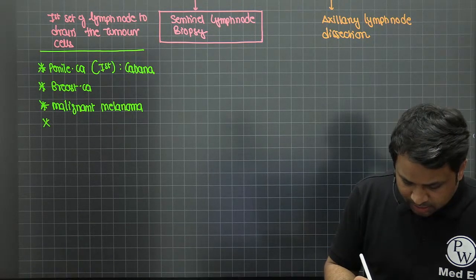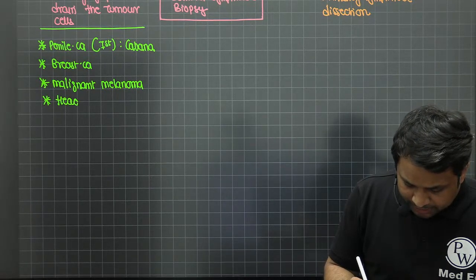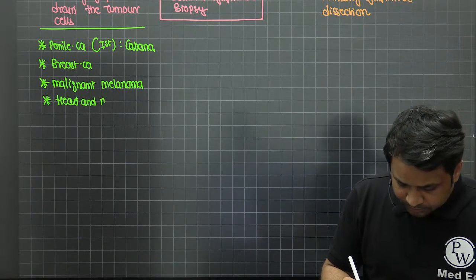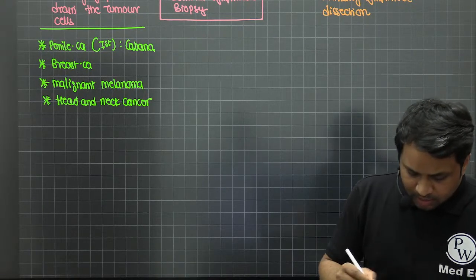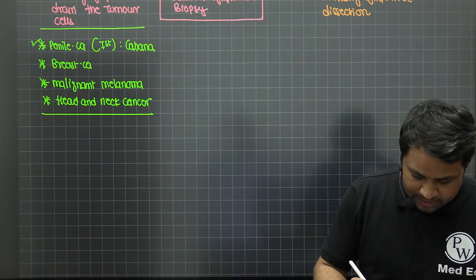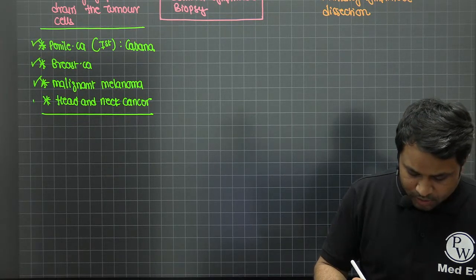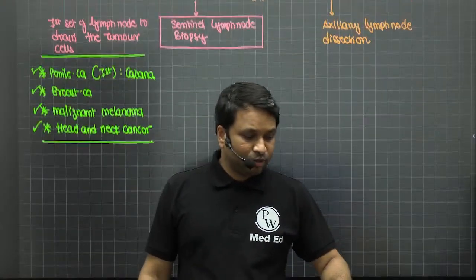It is done in malignant melanoma. It is going to be done in the head and neck cancers. So it is done in penile cancer, breast cancer, malignant melanoma, and also head and neck cancers. So these are the sites where we will follow the sentinel lymph node biopsy.